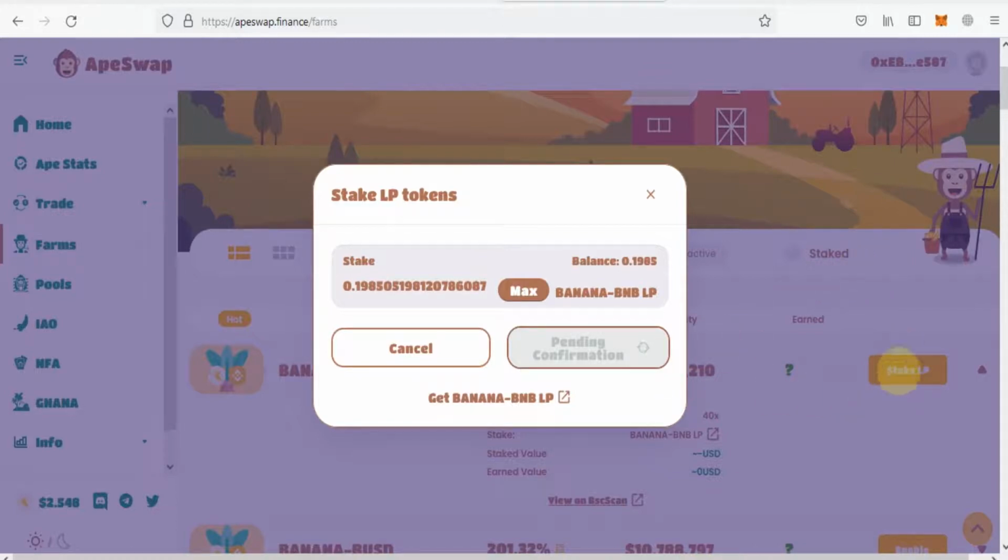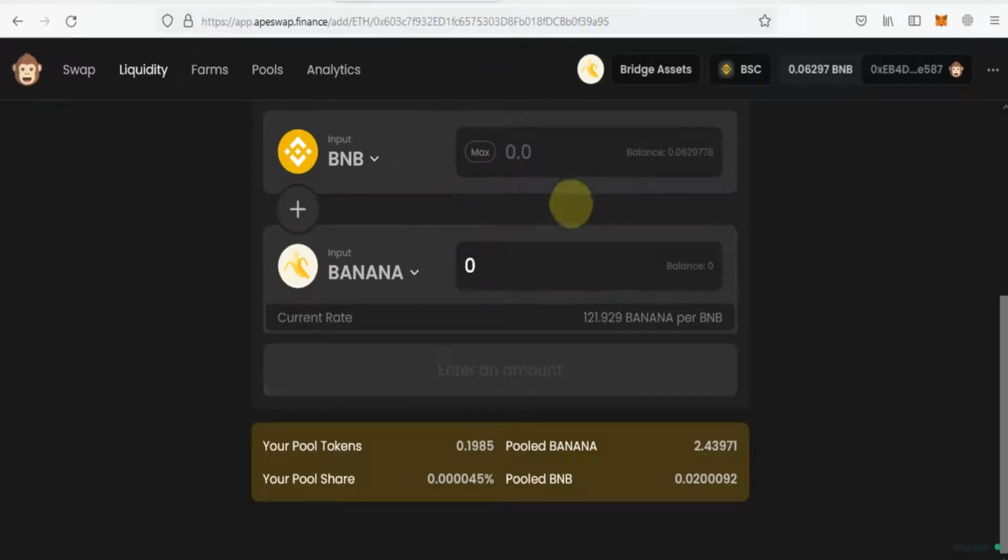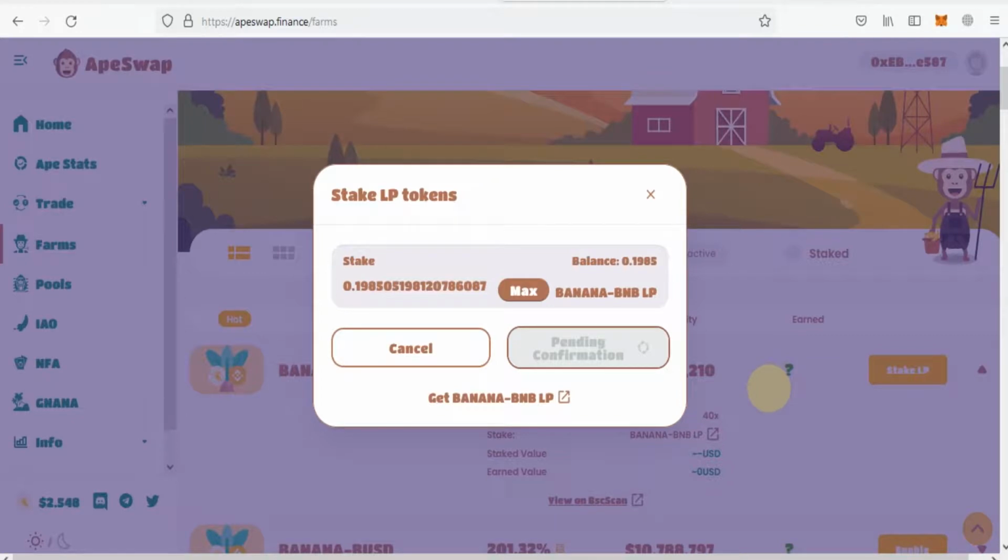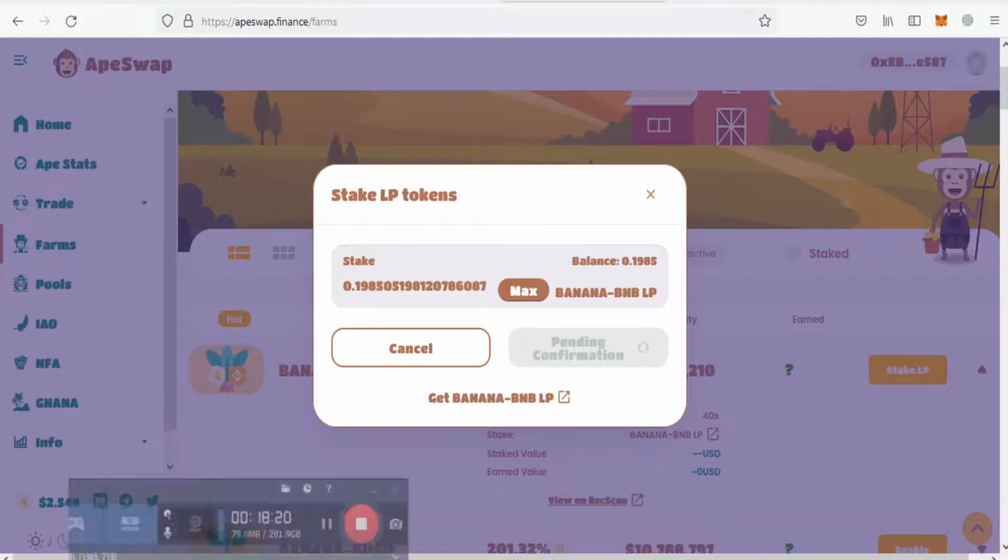So two transactions in this step, and two transactions were for the adding liquidity step. So one transaction was done while I was off video, and one is now live. So after those two transactions, your LP goes for farming.